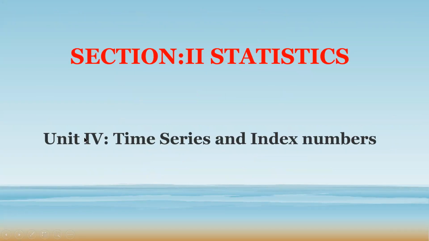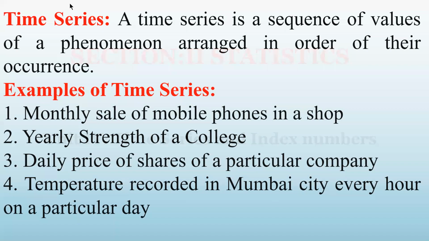We are doing Unit 4, Time Series and Index Number, which is part of Section 2, Statistics. Time series is defined as follows. A time series is a sequence of values of a phenomenon arranged in order of their occurrence. Or in simple words, when the data is arranged as per its happening, the resulting data is called a time series.